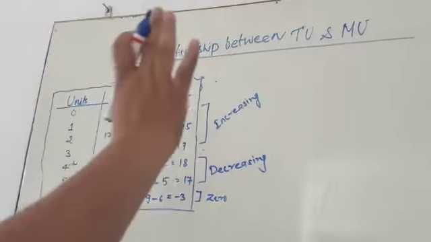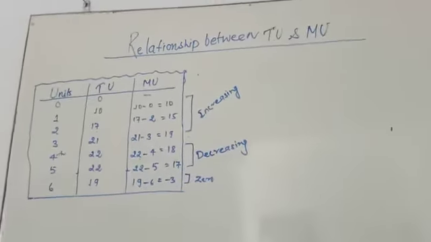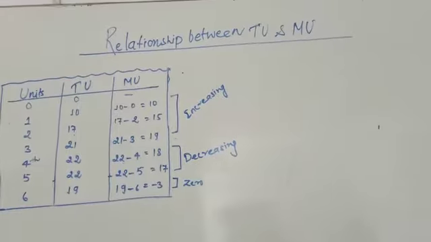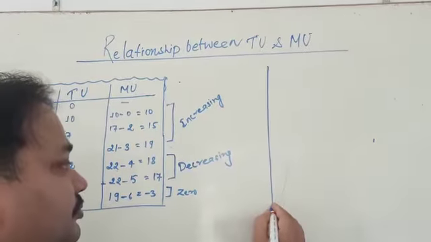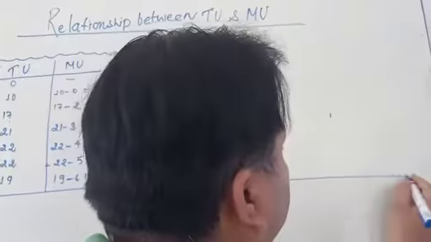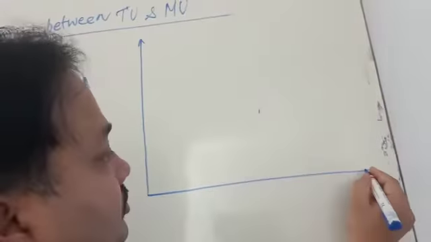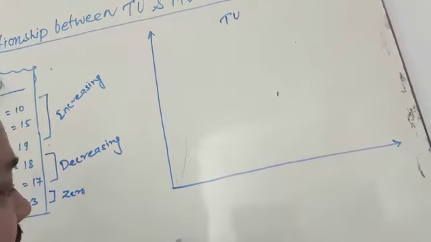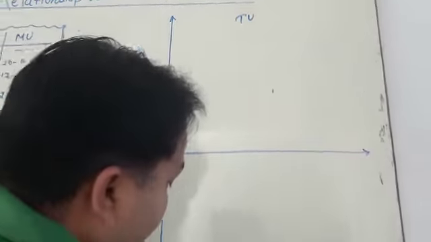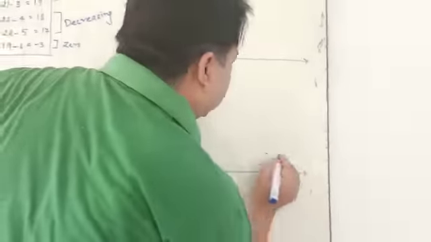So with the help of a graph, I am going to explain, my dear student. This graph I am going to make here. This is for total utility and this is for marginal utility.